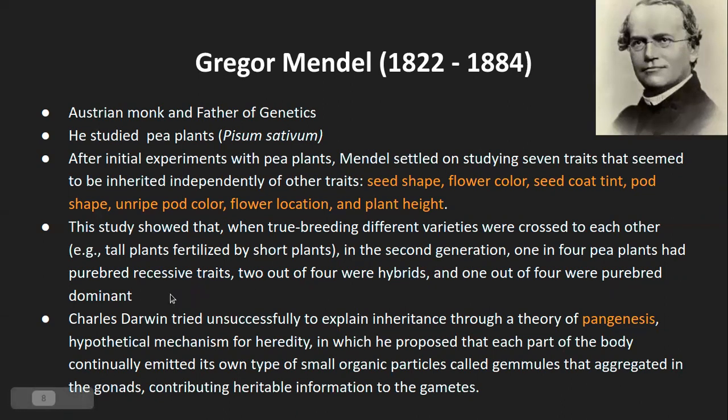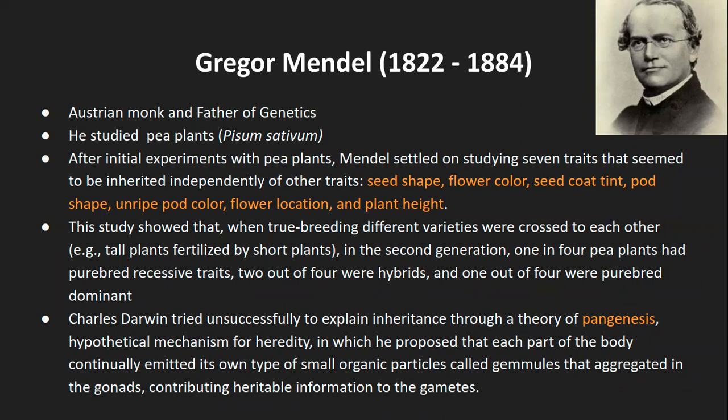So there was one concept which was called pangenesis. Charles Darwin tried, unsuccessfully, I mean, he did not succeed, to explain the inheritance through the theory of pangenesis. Pangenesis actually refers to the hypothetical mechanism of heredity, in which he proposed that each part of the body continually emitted its own type of small organic particle, and that he called gemmules. That means what Darwin assumed was that all genes are present in all the organisms.